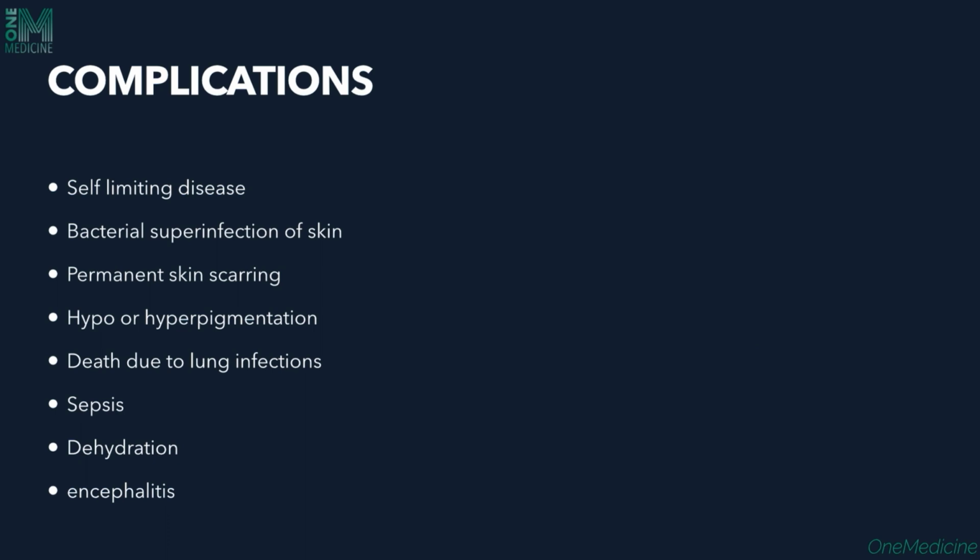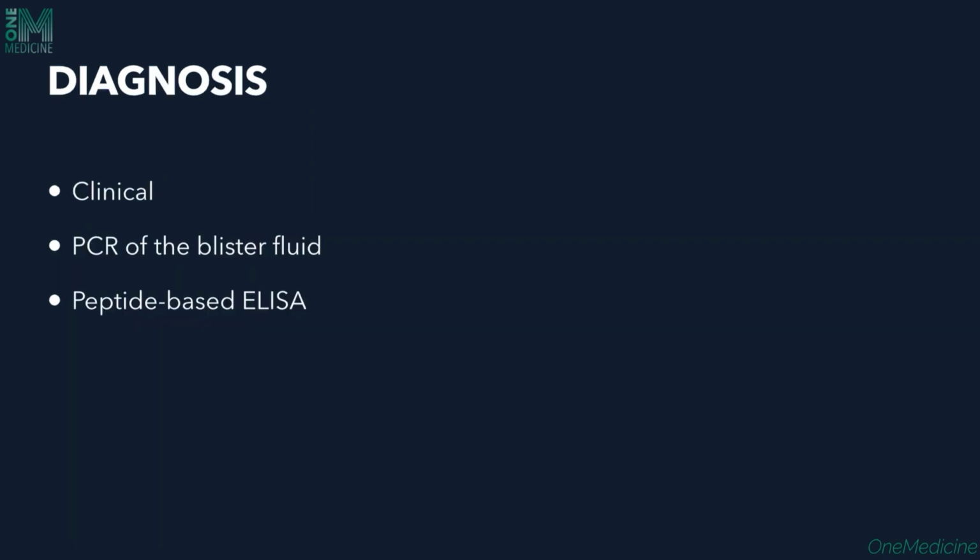As for the complications, it's normally a self-limiting disease which resolves on its own. Sometimes it can lead to bacterial superinfection, a secondary bacterial infection of the skin lesions. The lesions can heal with permanent scarring, or they can heal with hypo or hyperpigmentation. Sometimes systemic involvement can be seen, with death happening because of lung infections, pneumonia, sepsis, and dehydration. Encephalitis also can happen.